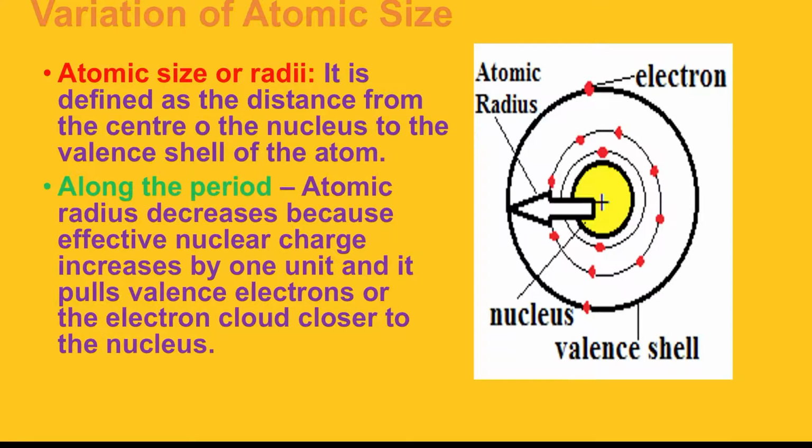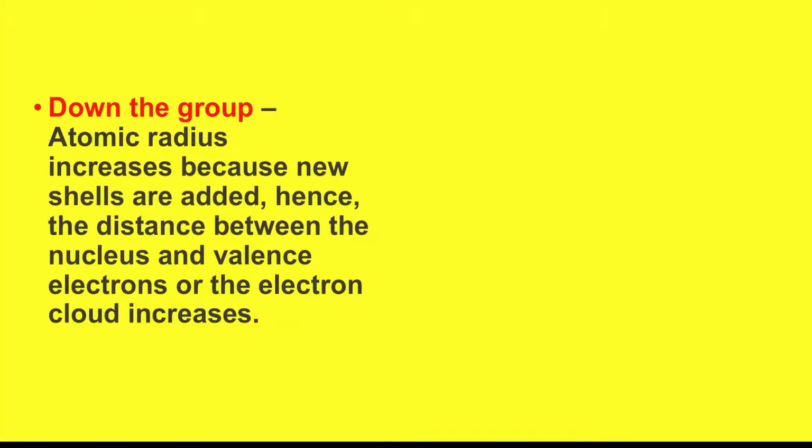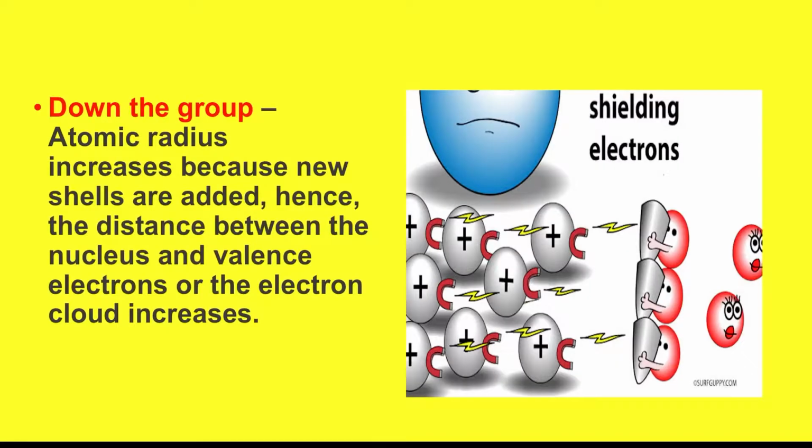Along the period, atomic radius decreases because the effective nuclear charge increases by 1 unit, and it pulls the valence electrons or the electron cloud closer to the nucleus. This is known as nuclear pull, which is increasing, and atomic size is calculated in picometers. Down the group, atomic radius increases because new shells are added, hence the distance between the nucleus and valence electrons or the electron cloud increases, and this is known as shielding of electrons.